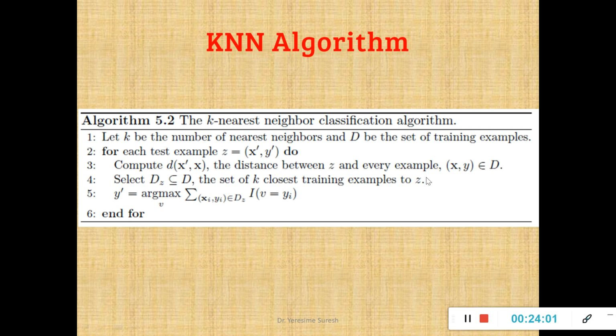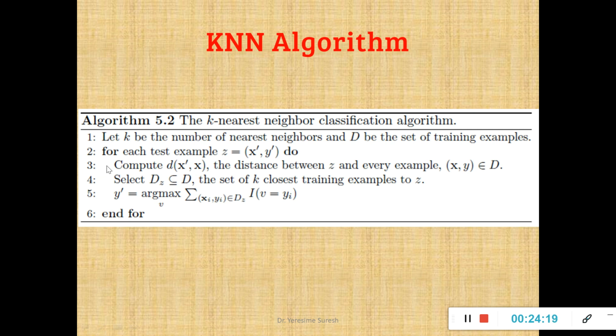D is nothing but the data set consisting of training examples, and each example will consist of the instance and their attributes and their respective attribute value pairs.